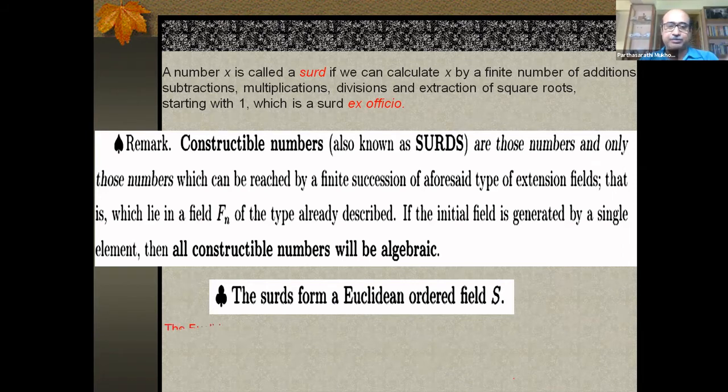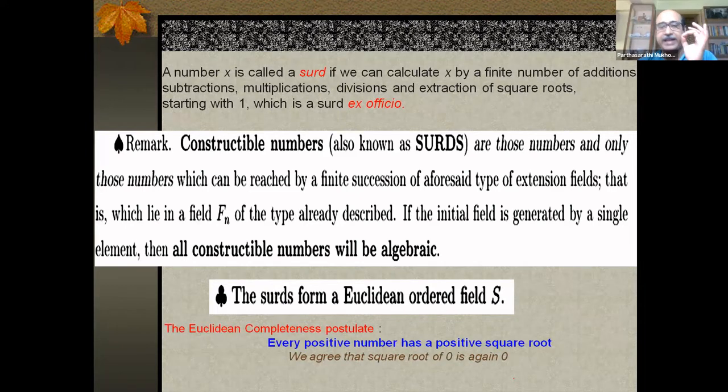So Euclidean order is something very simple. It is a technical thing. It tells you that every positive number has a positive square root, assuming that 0 has a square root itself. That's called Euclidean order. It's a kind of completion. Like in the ordinary field axioms, you have a LUB axiom for the ordered structure, compatibility. The Euclidean order just claims this much, that every positive number has a positive square root. So in surds, it happens. So this is a Euclidean ordered field, and I call this field S.